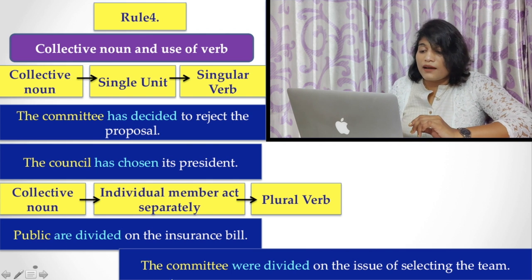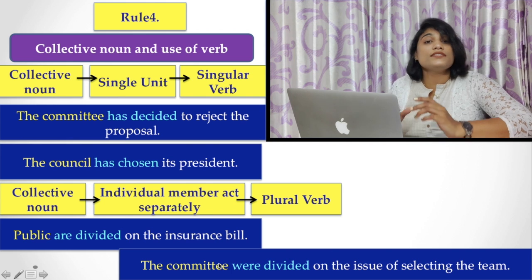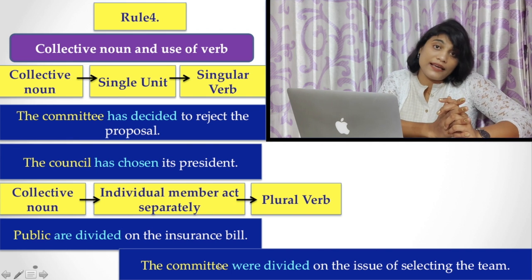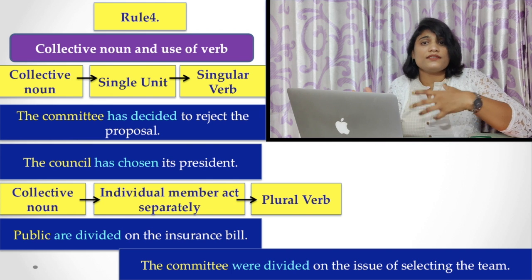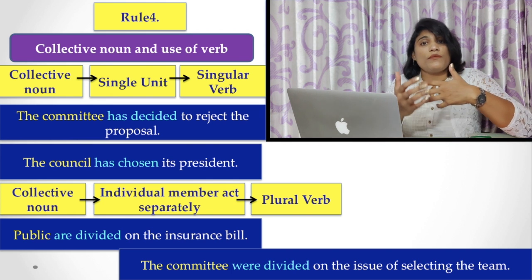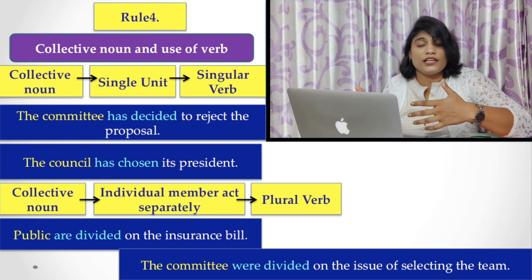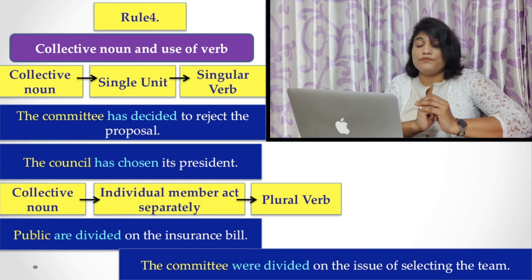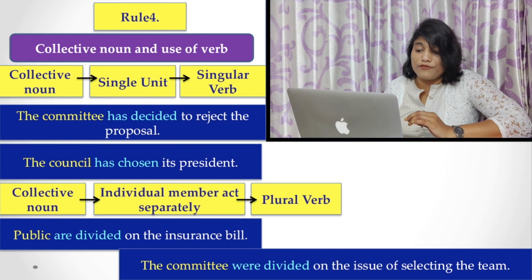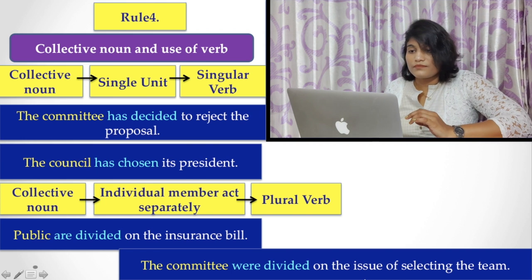Similarly, the committee were divided on the issue of selecting the team, because here the committee is not working as a single unit, because they are divided. Someone says something and someone else says another, so the members of the committee act individually. When that happens, you have to choose the plural verb. So here you find were divided instead of was.